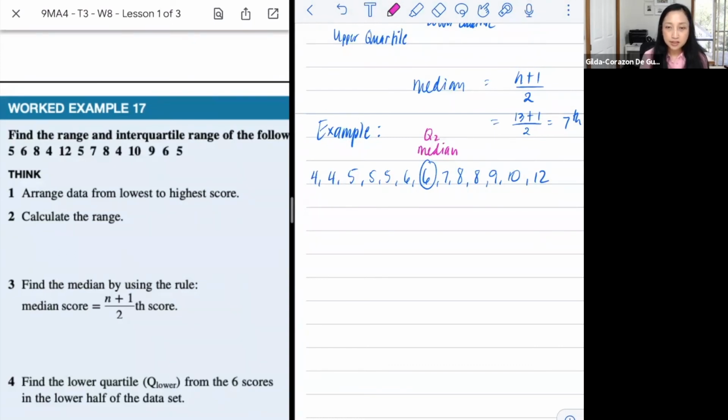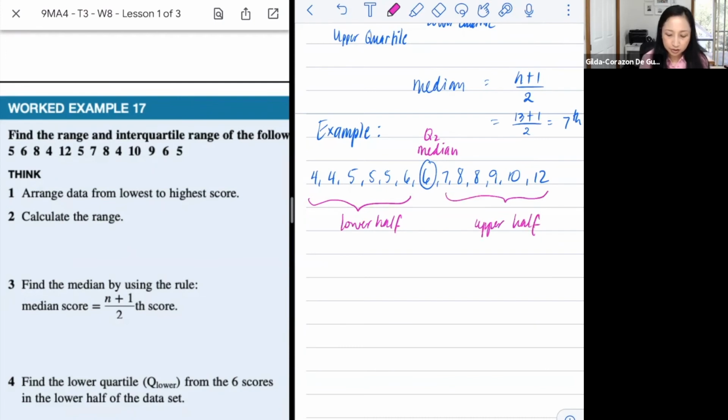Okay, now that you've divided your data into 2 sets of data, then you've got your lower half, which would be this one here, and this one would be your upper half. So lower half of the data, and then the upper half of the data. Now your Q1 is simply your median of your lower half.